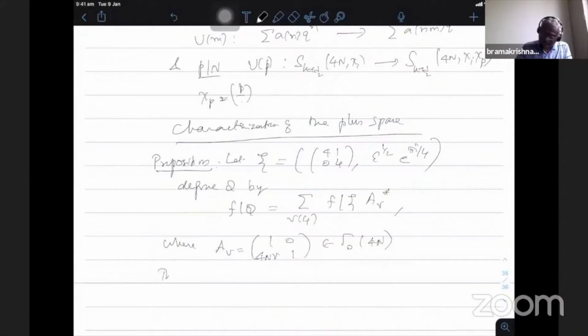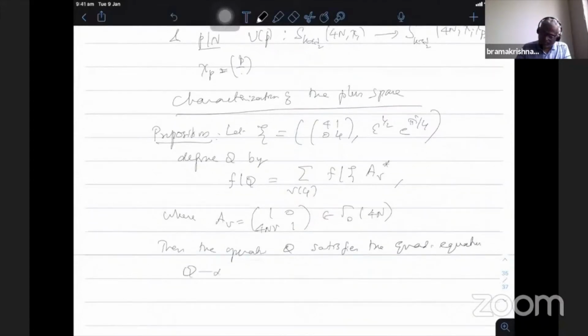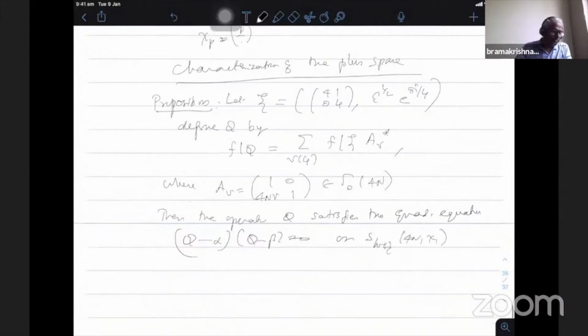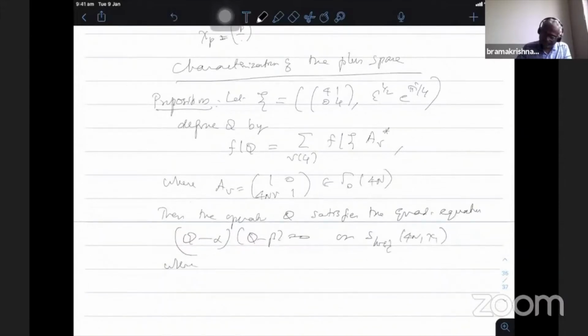Then the operator Q satisfies the quadratic equation (Q minus alpha)(Q minus beta) equal to 0 on the full space, where alpha has this constant (minus 1) power (k plus 1) by 2, integral part epsilon 2 root 2, and beta is minus 1 by 2 alpha.